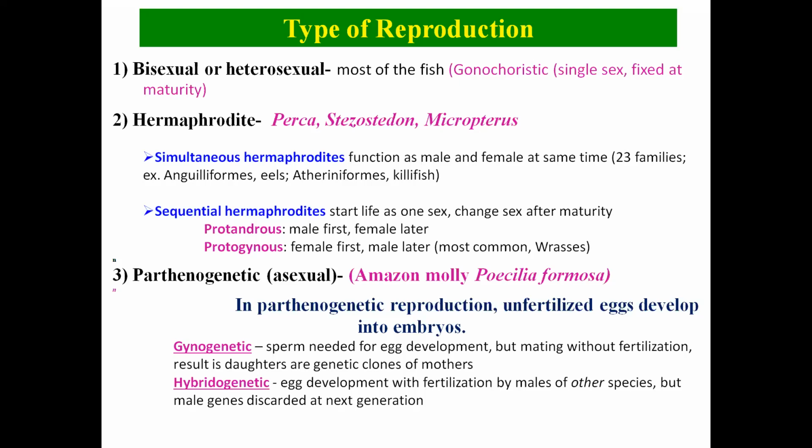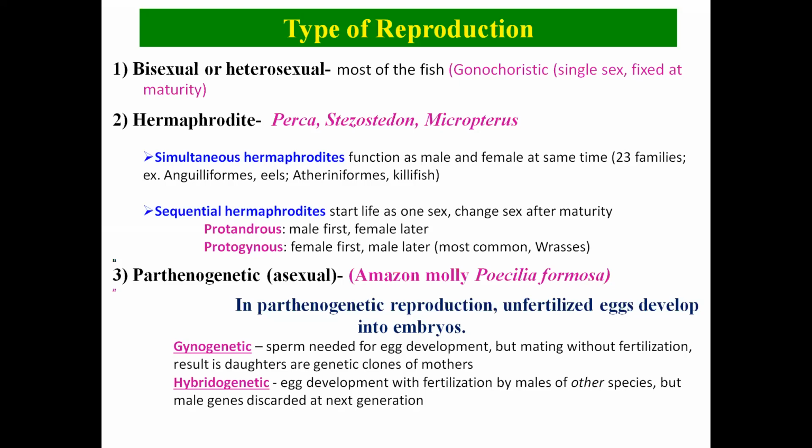Sequential hermaphrodite means at one time they have one type of sex, but in the same life they can change to another type of sex. Suppose the fish starts its life as a male, and after some time it changes into a female, or it started as a female and changes into a male. That type of system is known as the sequential hermaphrodite system. As I have told, the fish starts as one sex, either male then converted to female, or female converted into male. So sequential hermaphrodites are of two types.